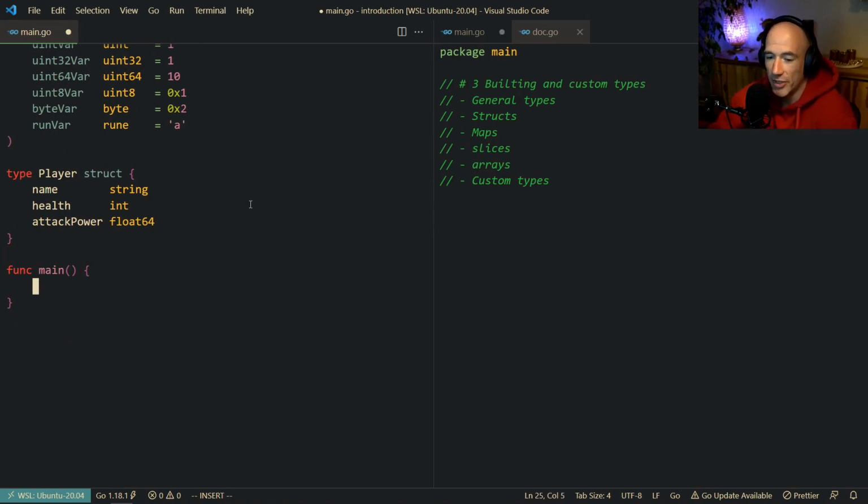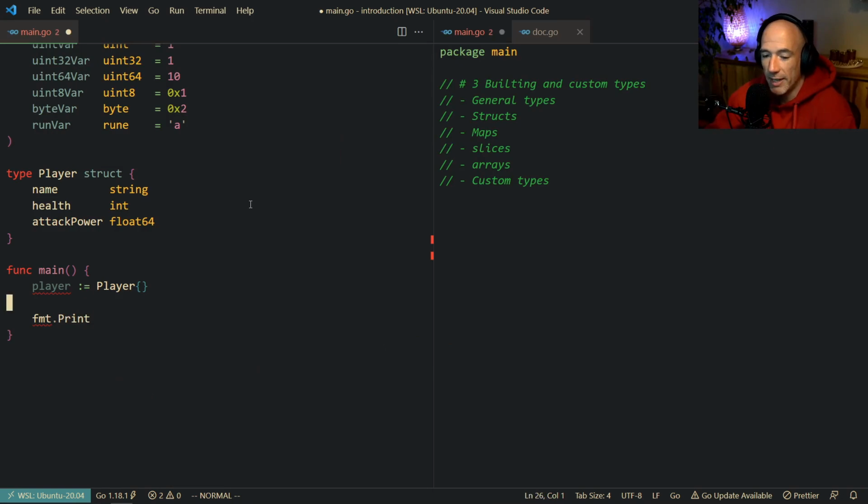Well, it's very simple. We're going to say p of player, and then we're going to do this colon equal, right? Because otherwise we need to do something like declaring the type, just like in Java or C, or in C++ and all that stuff. But we can infer the type with this colon. So we're going to say p is going to be a Player, right? And if you do this, let's make this an empty player. We can do that. Let's print it out.